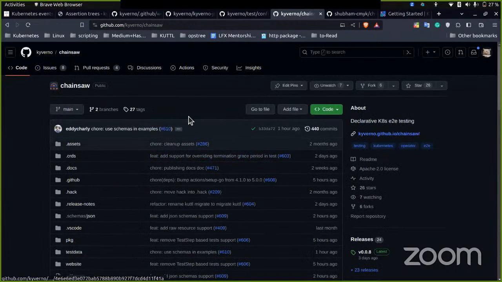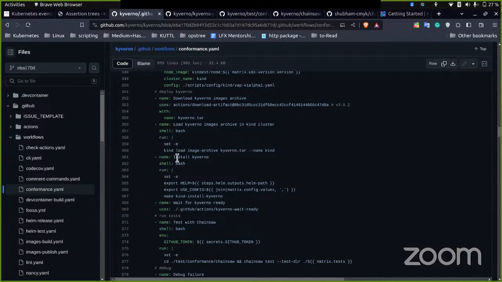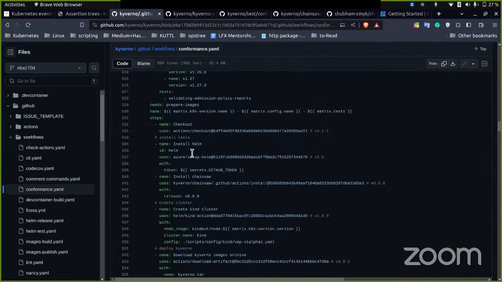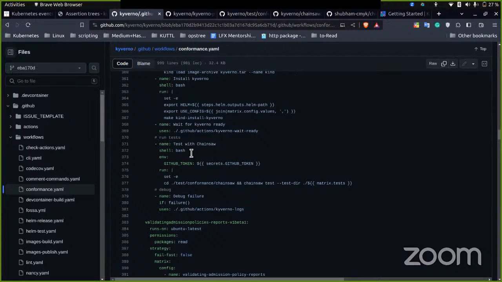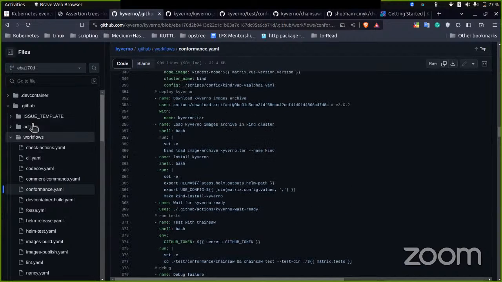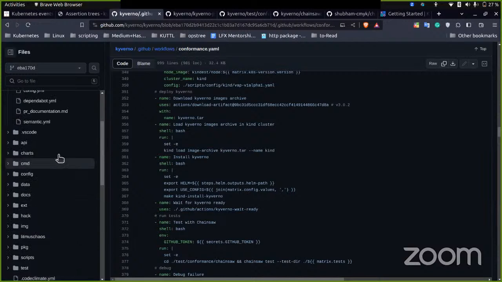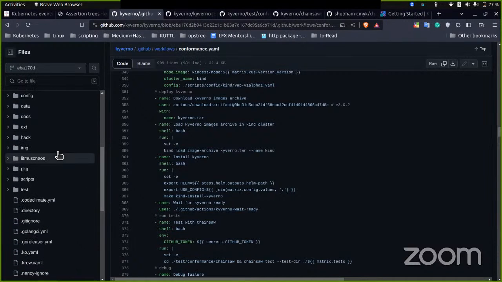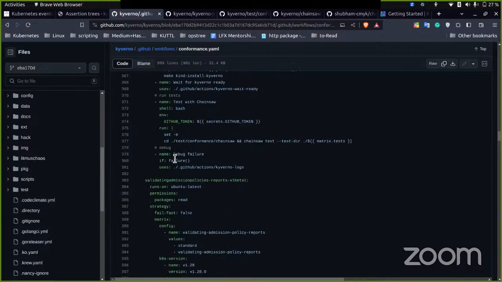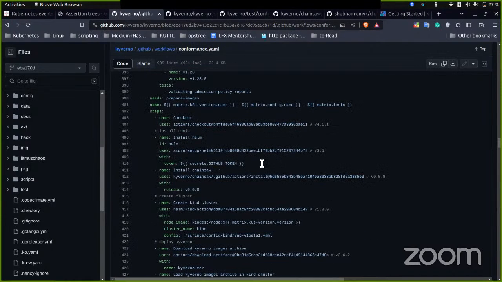Okay, so at last I would talk about who has adopted Chainsaw right now. So Kyverno has completely, I think, switched to Chainsaw. It has integrated it into its CI, and Chainsaw is being actively used in Kyverno, and it's performing really great over there. So Kyverno is, I think, the first user of Chainsaw, right?